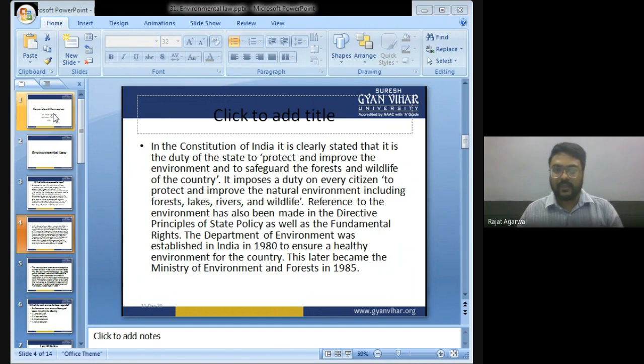It imposes a duty on every citizen to protect forests, lakes, rivers, wildlife. In 1980 a Department of Environment was established in India, which later became the Ministry of Environment and Forest in 1985.